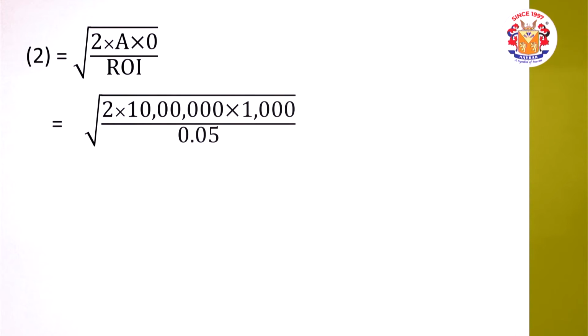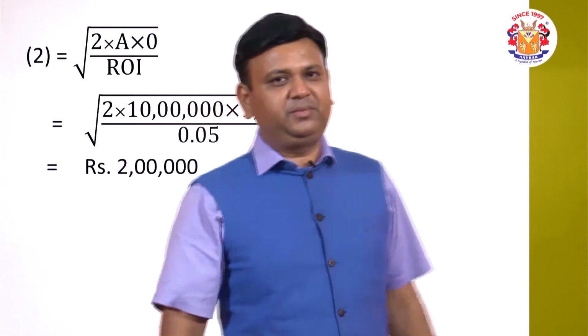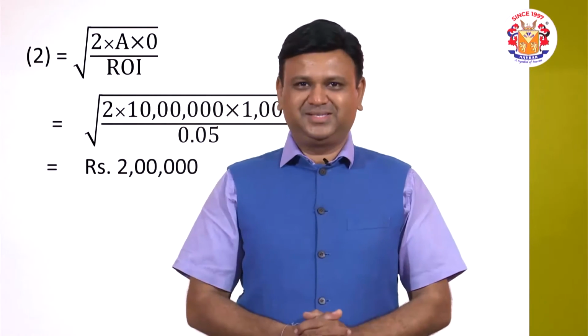However, my suggestion is that always make the calculation. Always make sure that you write the answer by doing the calculation. So over here, for the second part of the question, by using the simple formula, that is square root of 2 into A into O divided by rate of interest, 2 into 10 lakhs into 1000 divided by 5%, the answer comes to an amount of rupees 2 lakhs. That is the way the answer of the question will be calculated, 2 lakhs of rupees.